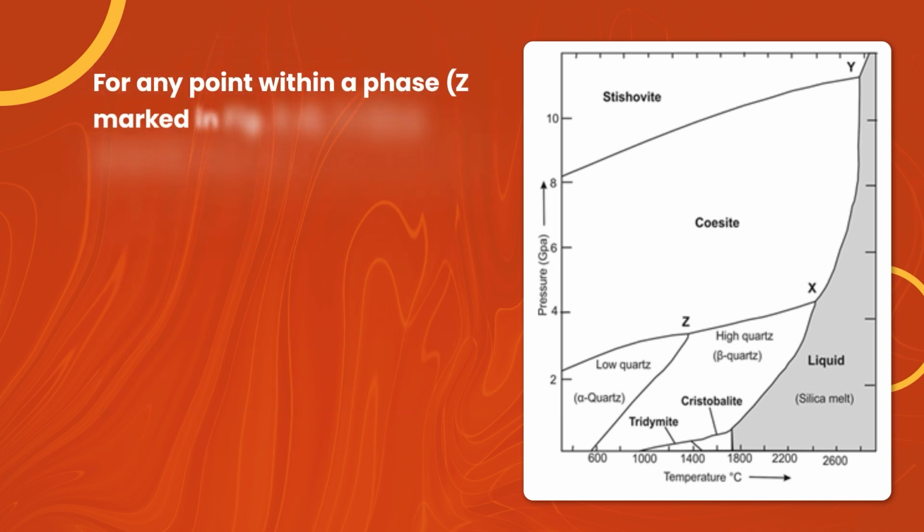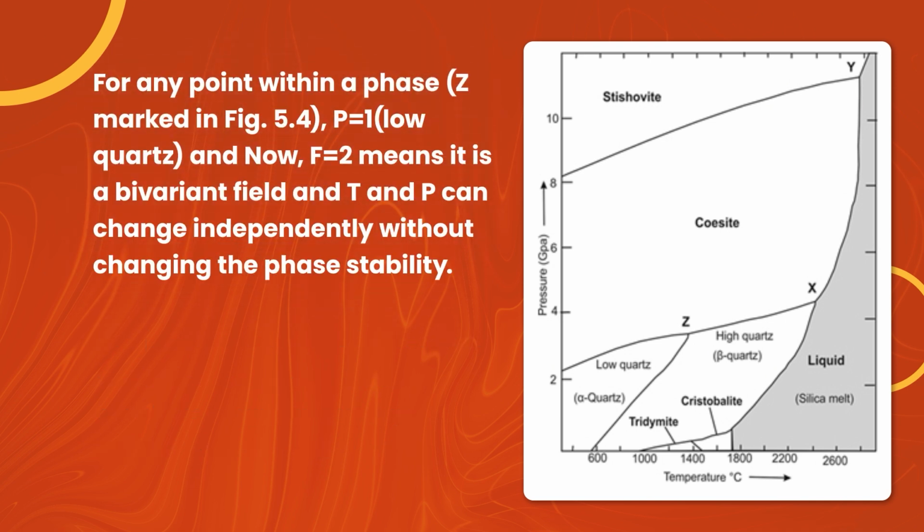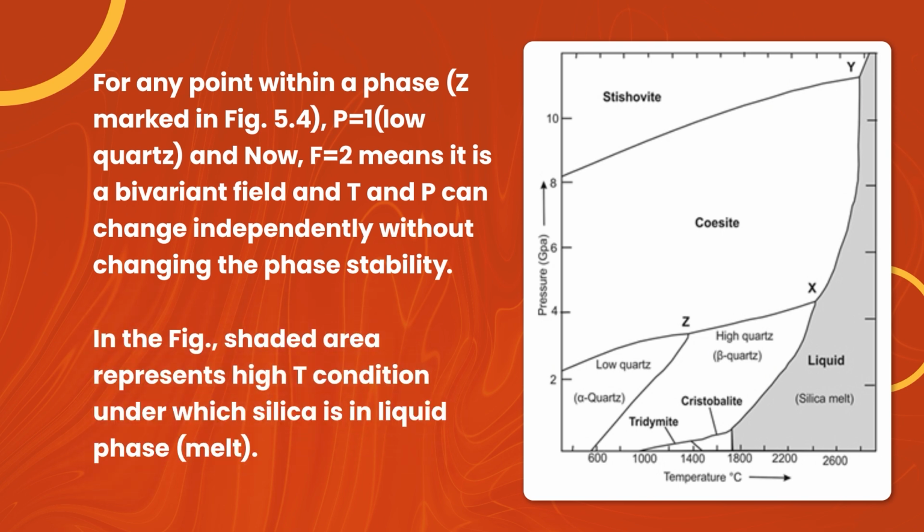For any point within a phase, Z marked in the figure, P equals 1, low quartz, and now F equals 2, meaning it is a bivariant field and temperature and pressure can change independently without changing the phase stability. In the figure, the shaded area represents the high temperature condition under which silica is in the liquid phase, that is melt.